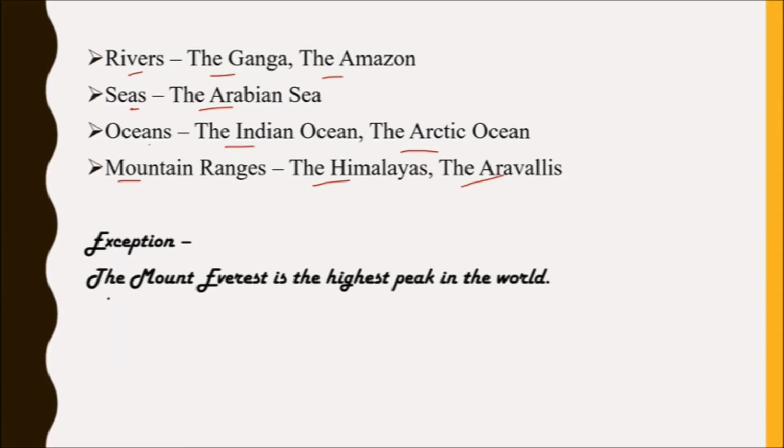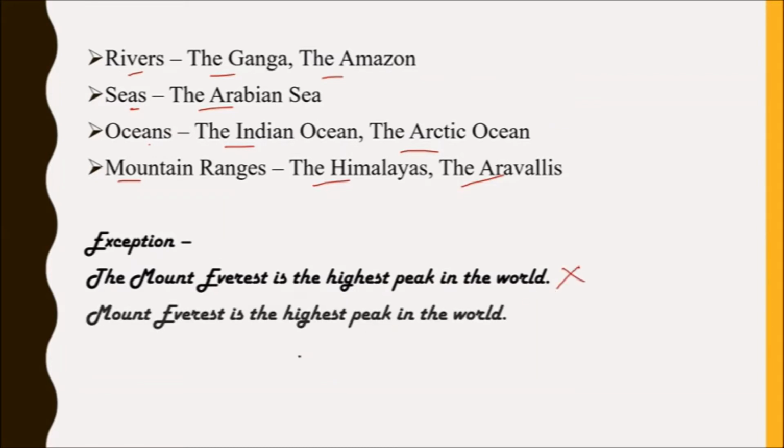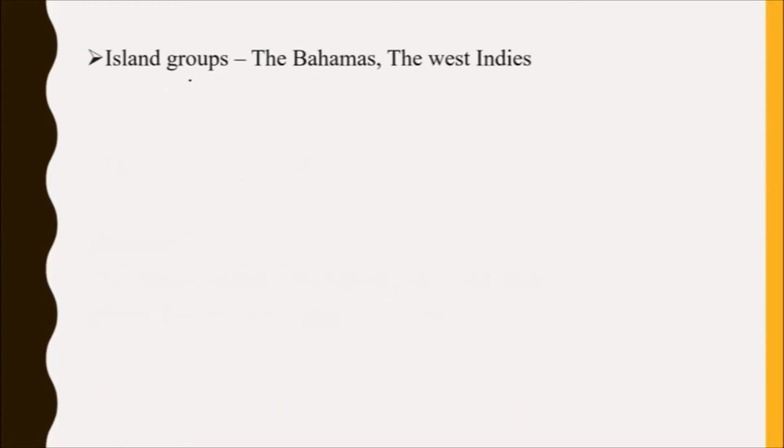Exception: the Mount Everest is the highest peak in the world is a wrong sentence. Mount Everest is the highest peak in the world is correct. This is because the is used with groups, not for a single mountain. Then island groups take the with them like the Bahamas, the West Indies. Deserts, example the Sahara Desert.